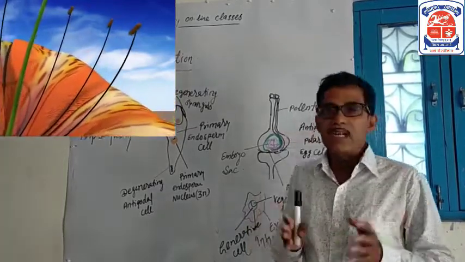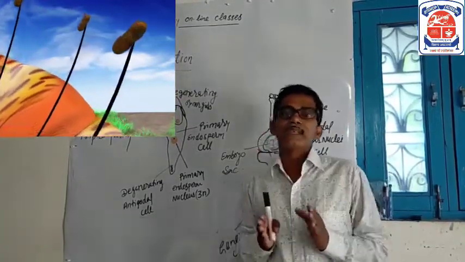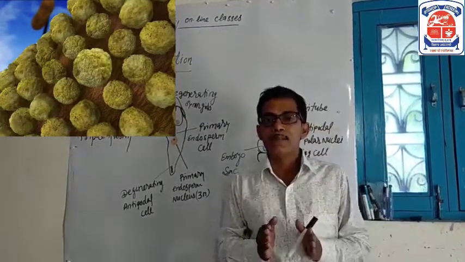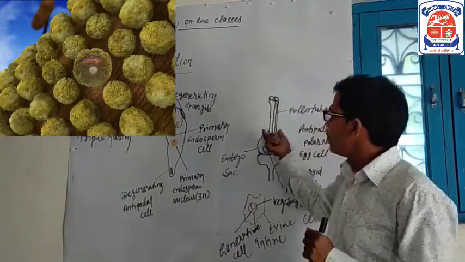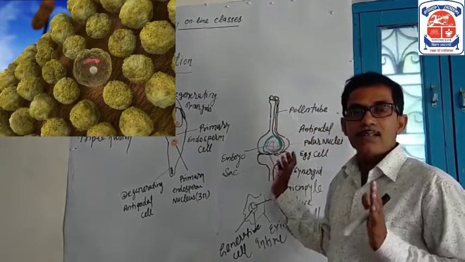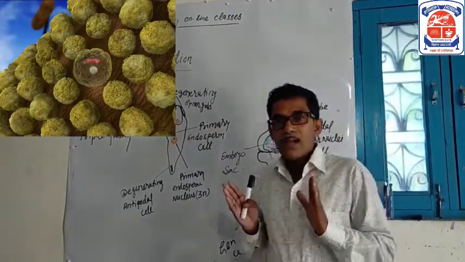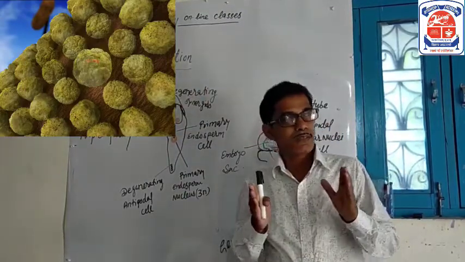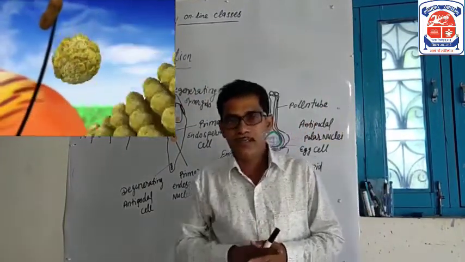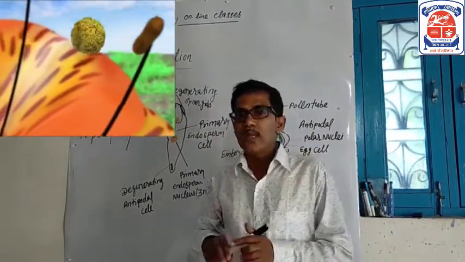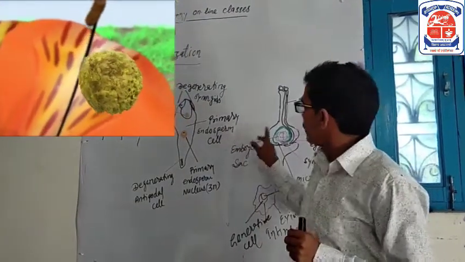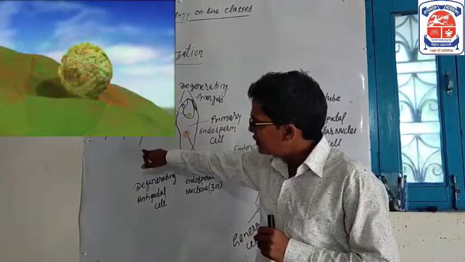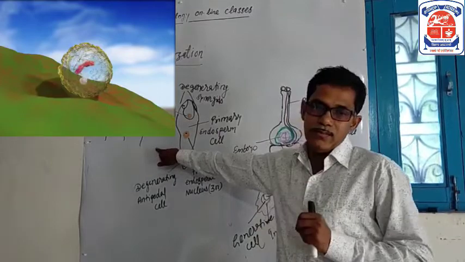Fertilization in seed plants takes place by siphonogamy, meaning the fusion of the male gamete with the female gamete by means of a pollen tube. Double fertilization is a process unique to angiospermic plants. It involves two types of fusion inside the embryo sac: first, syngamy, and second, triple fusion.